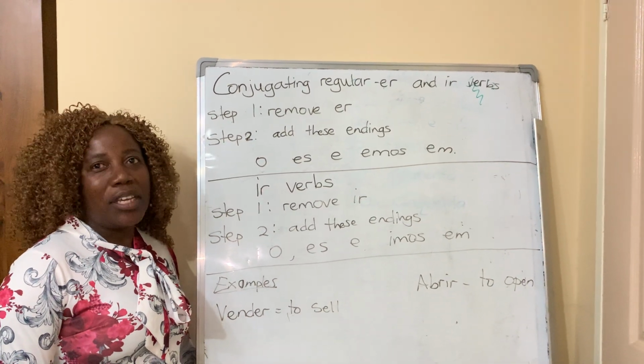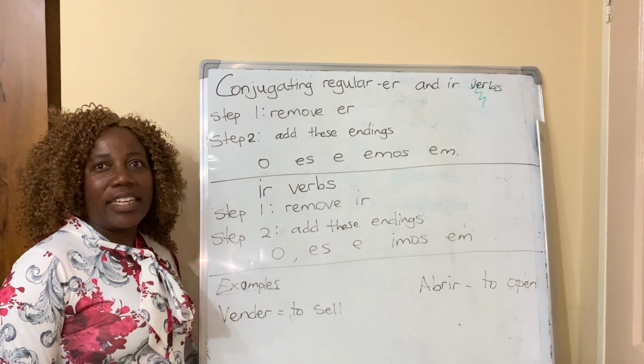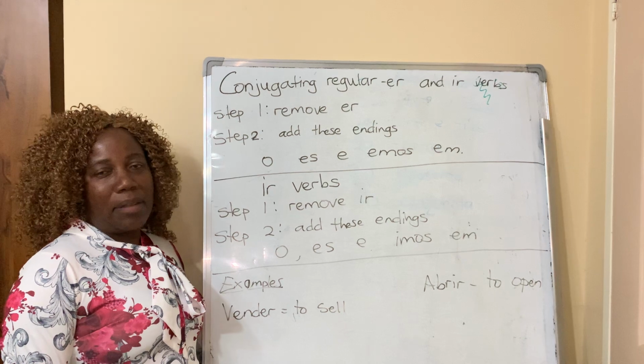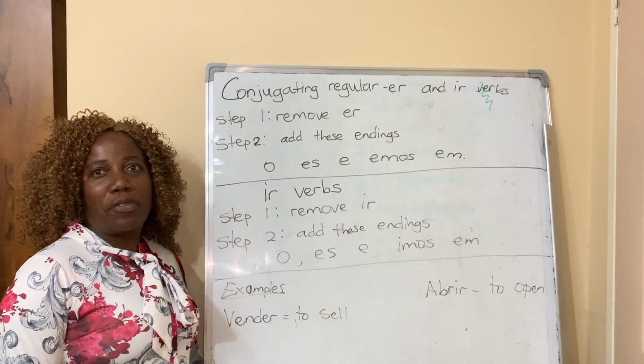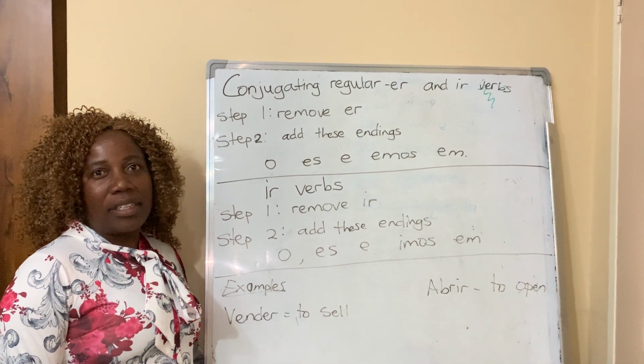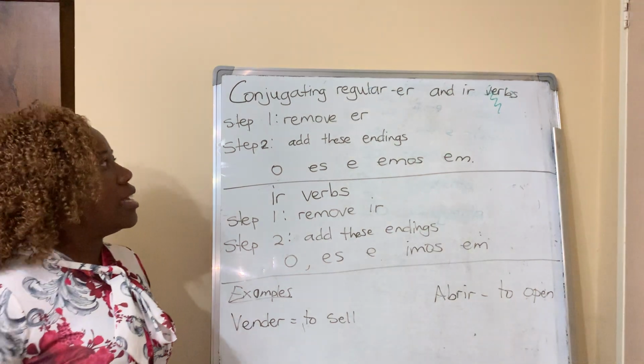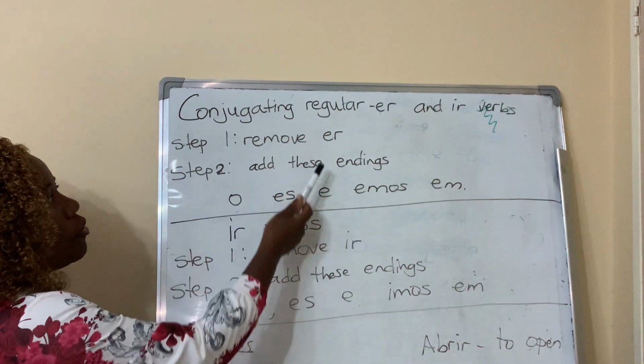M in Zimbabwe. Today we're looking at how to conjugate regular ER verbs and regular IR verbs. Remember, they're called regular because they follow a pattern. So for ER verbs and IR verbs, they are almost the same in the endings. This is how we conjugate the ER verbs. The two steps that we're going to follow.